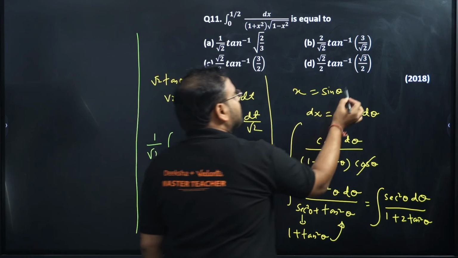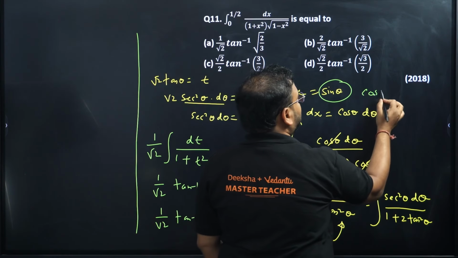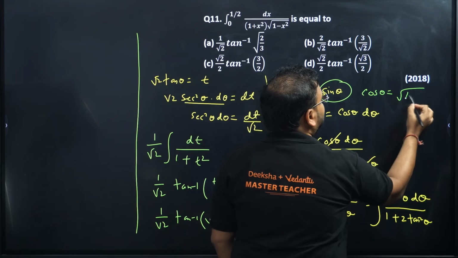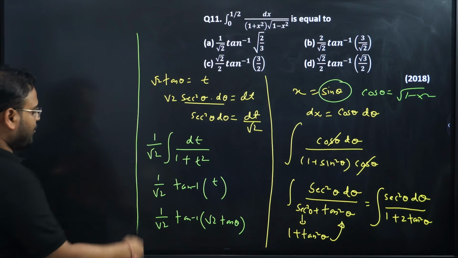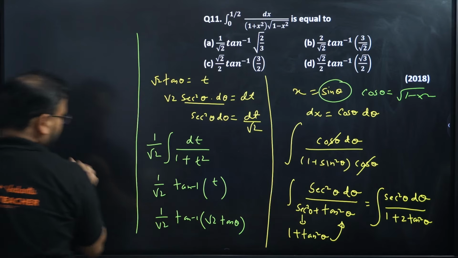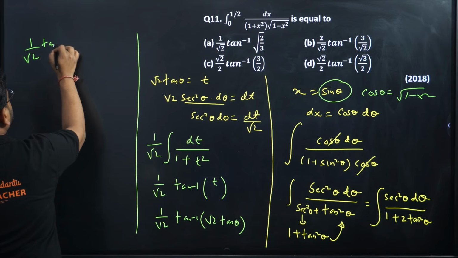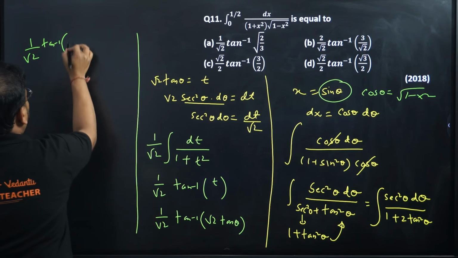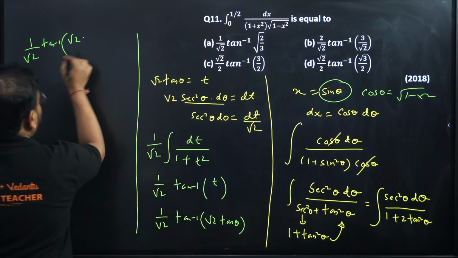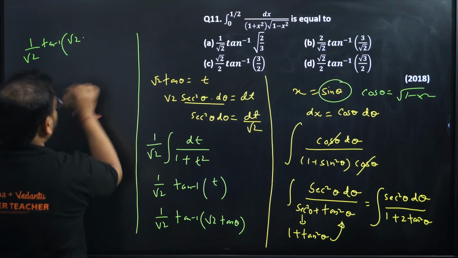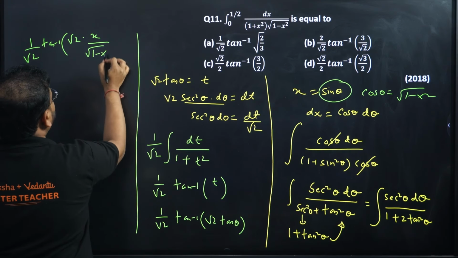Substitute theta. So, if sin theta is x, means cos theta will be root of 1 minus x square. Correct? So, put it back now. Over here, check this out. 1 by root 2 is there. Tan inverse of root 2 as it is. And tan theta will become what? Tan theta will become sine upon cos, so this will be simply x upon root of 1 minus x square.